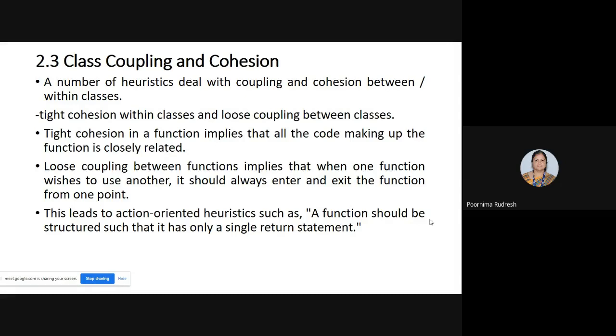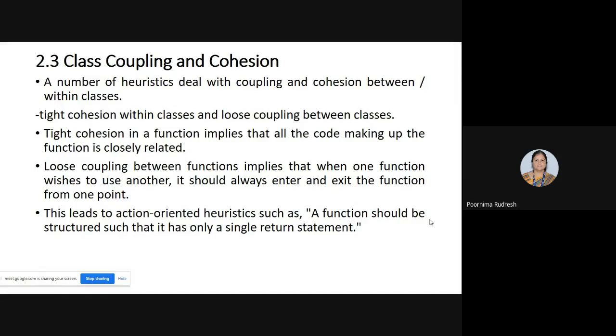Understood now what is the cohesion and what is a loose coupling? Cohesion implies all the code making up that function is closely related, but coupling means whenever one function wants to make use of another function, it can enter or exit the other function through a single point. So that indicates that there is a single entry and a single exit point for that particular function. And this leads to the heuristic in object oriented programming that a function should be structured such that it has only a single return statement.